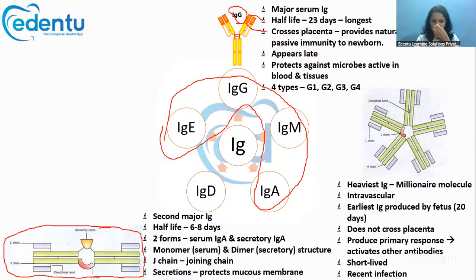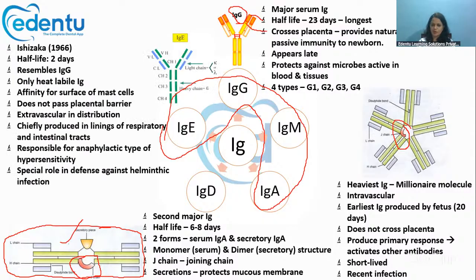Two antibodies are joined with the help of a J chain, also called the joining chain. This J chain is present only in two immunoglobulins, IgA and IgM. Only in these two will you see the J chain. Almost all the secretions contain IgA and it protects the mucous membranes also.